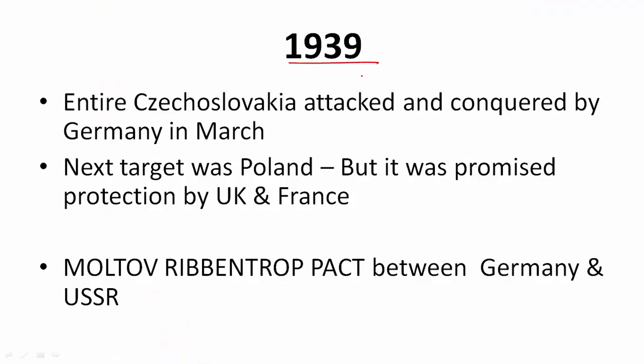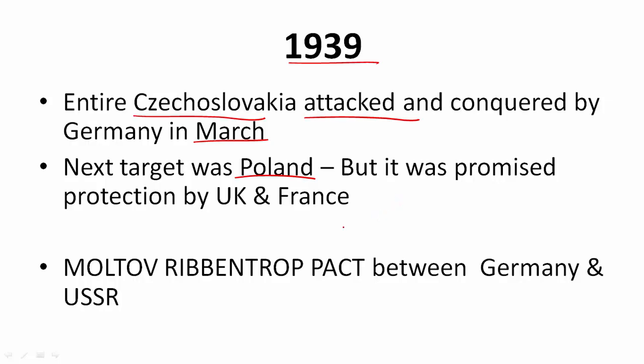Now coming to 1939. After Sudetenland, one or two years later, Hitler said that we want the entire Czechoslovakia, and he attacked and conquered the entire Czechoslovakia in March, and no one said anything. Next, his target was Poland, but now France and UK were active. They promised Poland that if someone attacks you, we will come to your aid. They even signed a military pact with them.